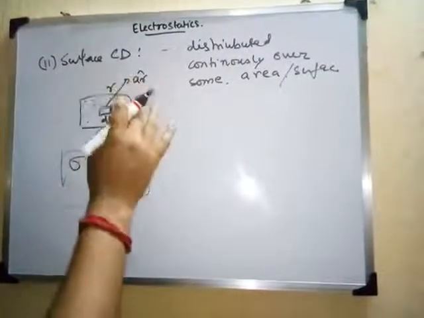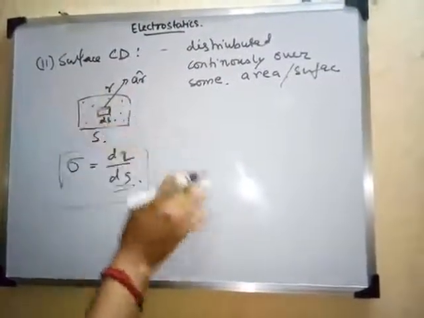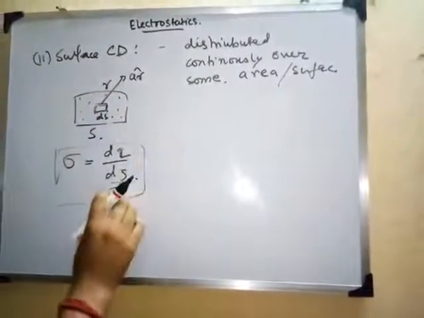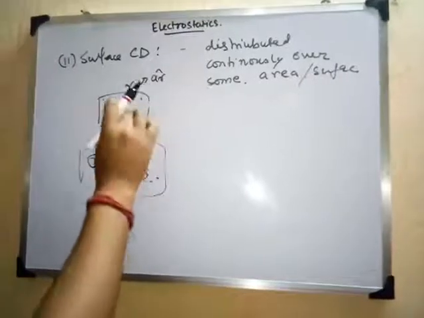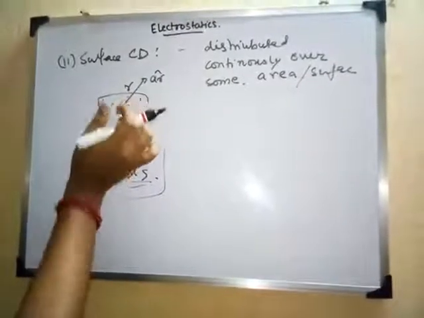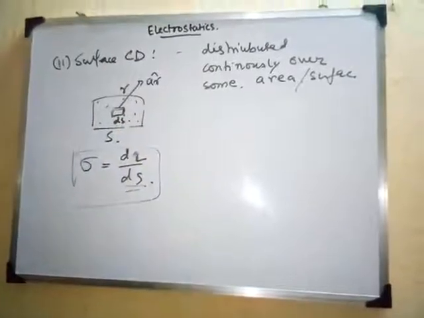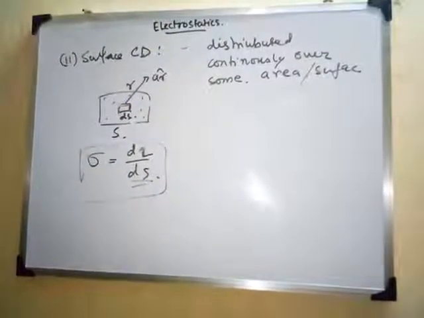Now, one technique is that if you want to calculate the total amount of charge that is present within the total surface, we will simply use the integration of this. We are finding the charge density at this ds element, so we will simply integrate to get the total one, right?